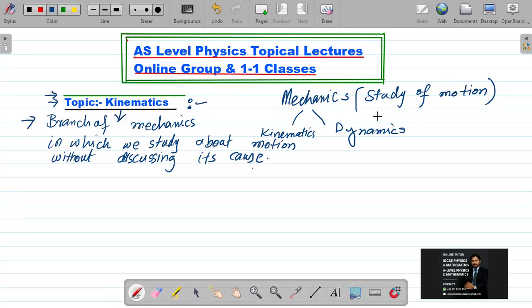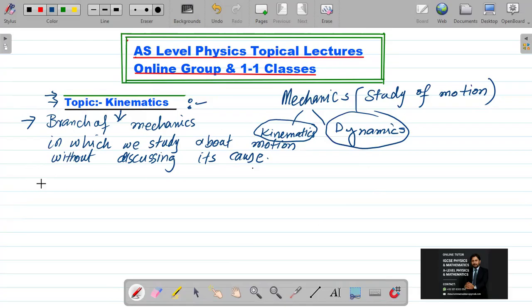And in the other branch, that is dynamics, we will study what is the cause behind it, how much force is consumed, how much energy is consumed, how that speed is maintained as a constant speed. We will study that in dynamics in the next chapter. But right now we are studying without discussing its cause, okay?